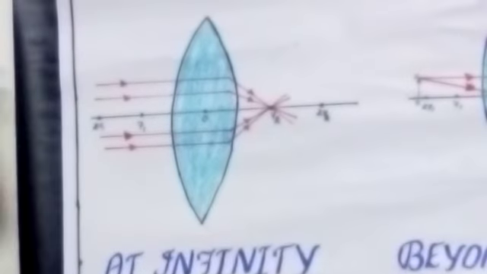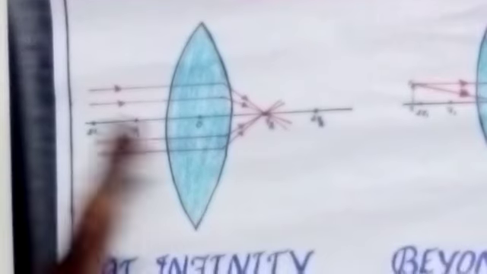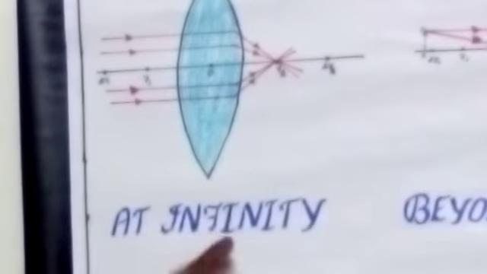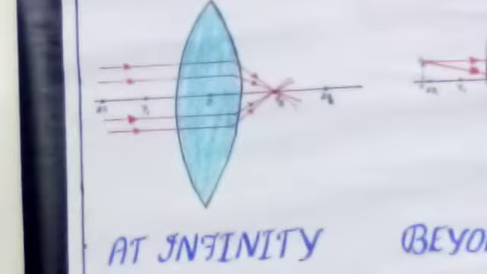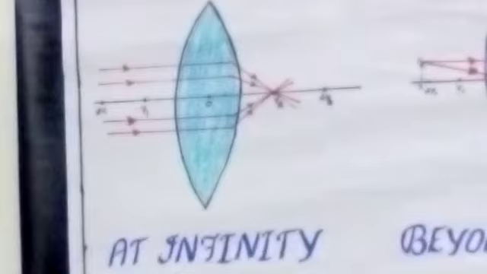Okay. So the light rays are coming from the object. The object is far away from the lens, so the position of the image we are taking at infinity. So a parallel beam of light rays is coming from the object, from the infinite distance. The parallel beam of light rays is passing through the lens.